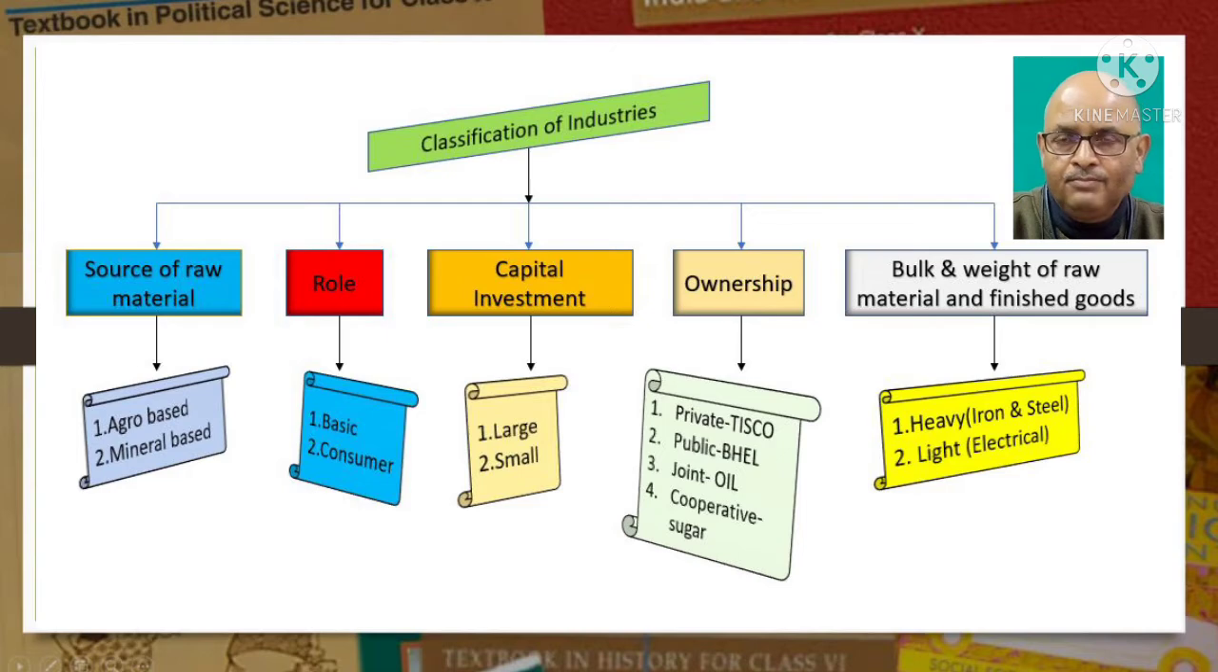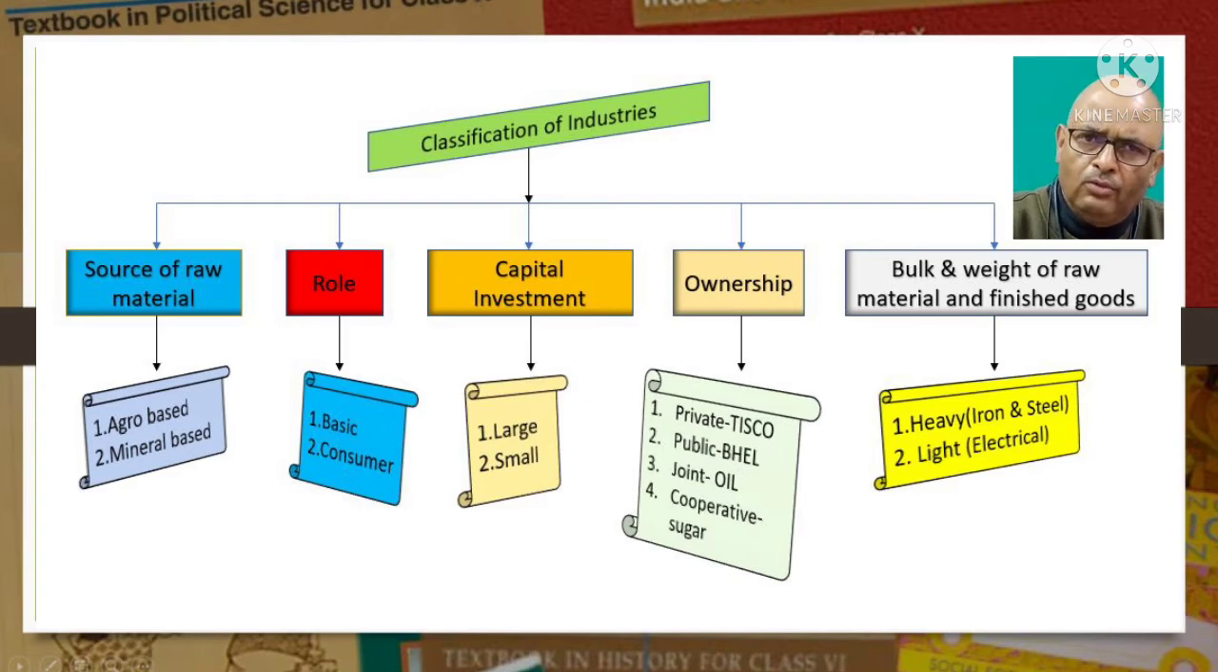On the other hand, those industries that use mineral and metal as raw materials are known as mineral based industries. For example, iron and steel, aluminium, cement, and petrochemicals.